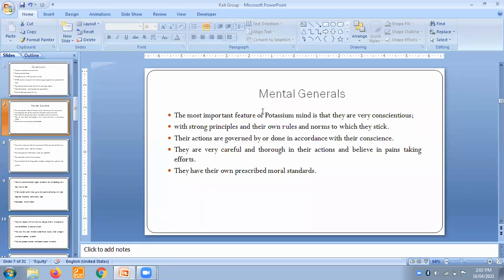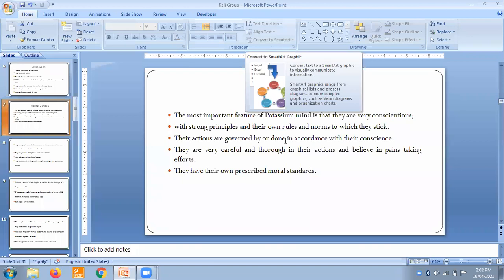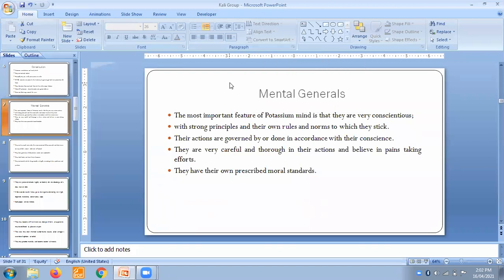Sincerity. Their moral values are really very strong, with strong principles and their own rules and norms to which they stick. These people really stick to certain rules and norms. There are specific principles which are really important for their life, and they really stick to them.